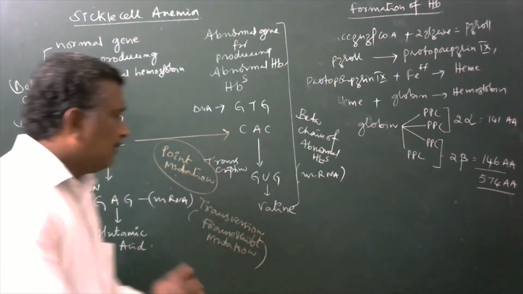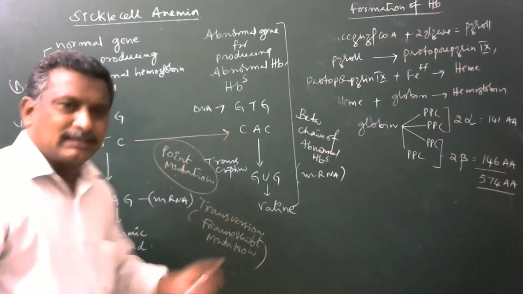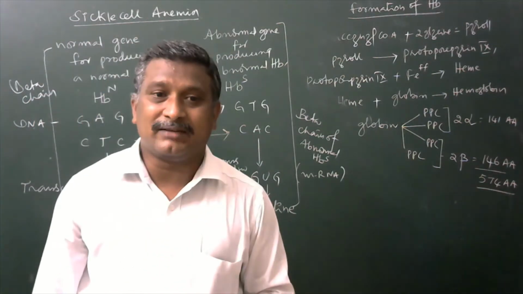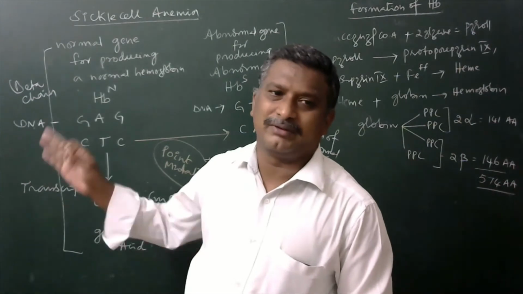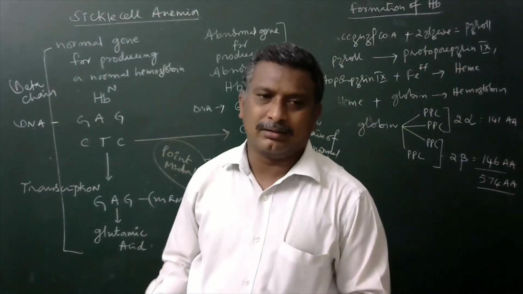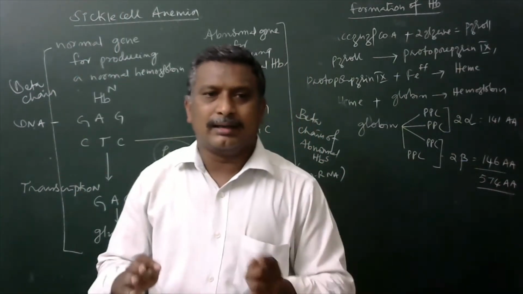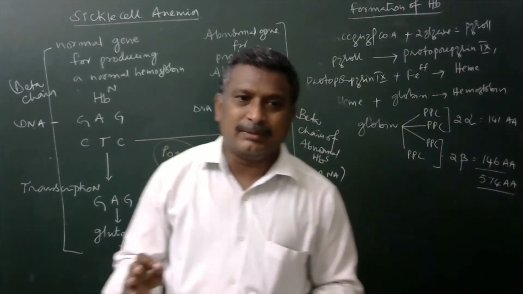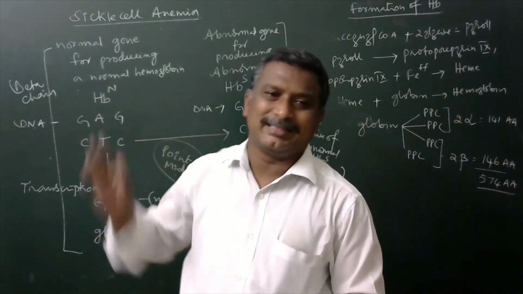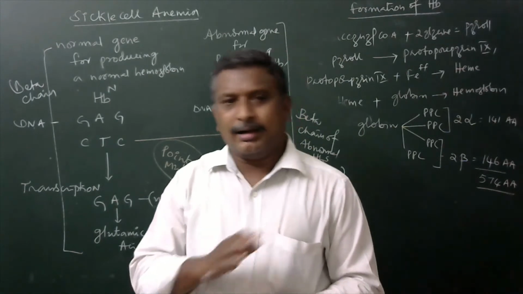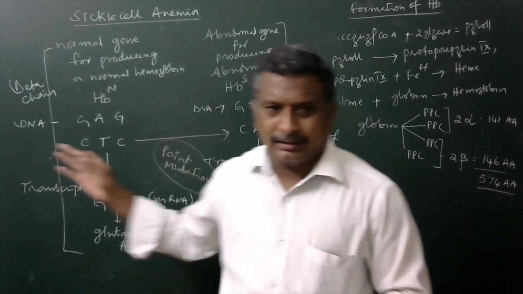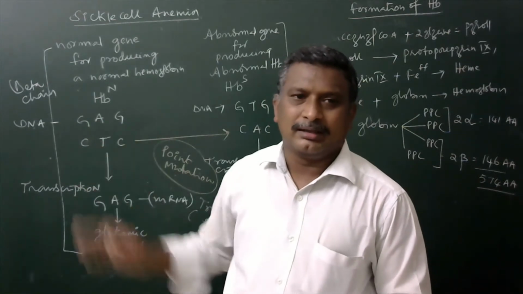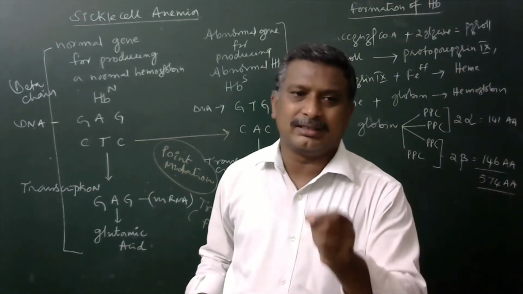Okay. Now what is the sequential arrangement of amino acids present in both normal and abnormal hemoglobin from 1 to 146? Here no need to read all the arrangement of amino acids from 1 to 146. Simply, all amino acids are the same in their arrangement between both of them, except the sixth position, which is totally different.